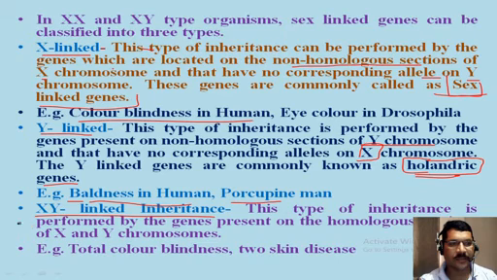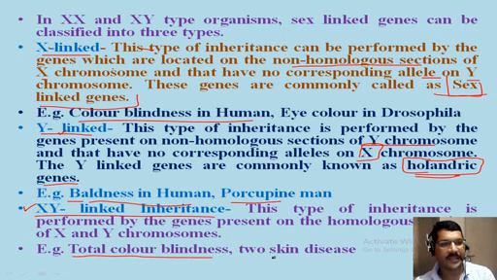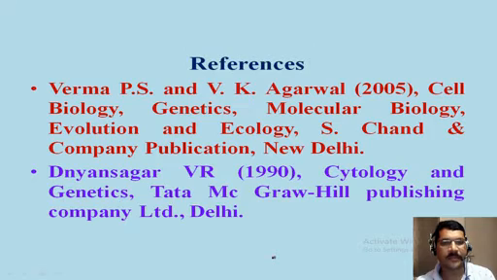So it is unlike X-linked and Y-linked, because X-linked and Y-linked genes are present on the non-homologous sections of X and Y respectively, but this type of inheritance is controlled by the genes present on the homologous sections of the X and Y chromosomes. The most important examples are total color blindness and two skin diseases, which are examples of XY-linked inheritance.